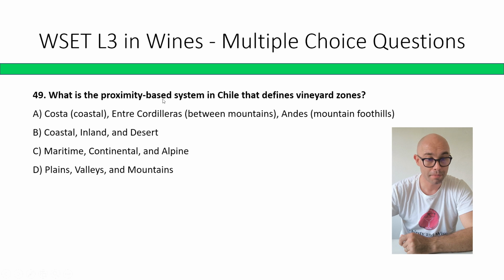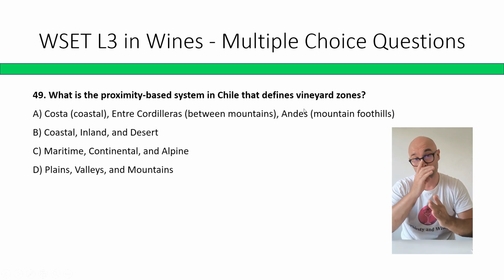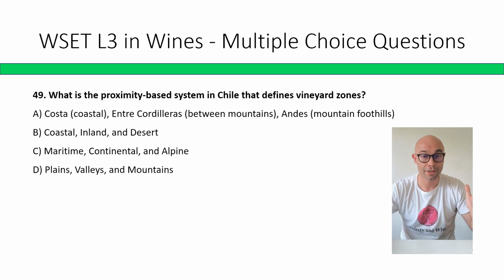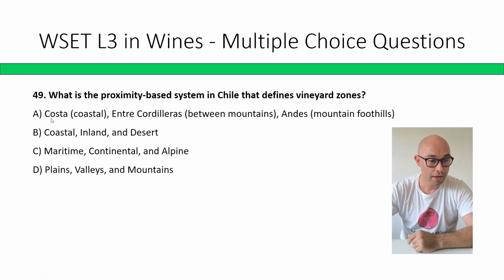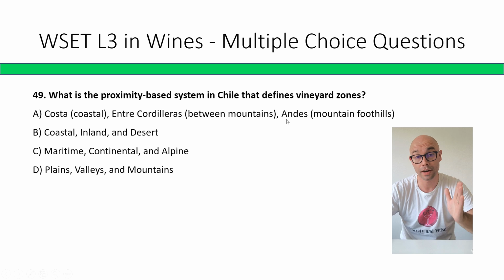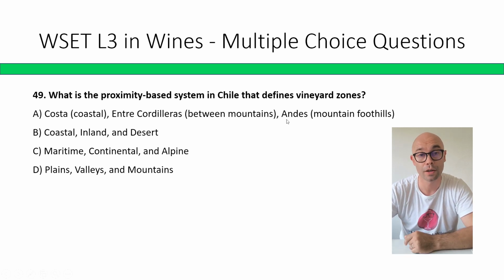What is the proximity-based system in Chile that defines vineyard zones? So this is based on where the vineyards are located from east to west. A: Coastal, entre cordilleras, between the mountains, Andes, mountain foothills. B: Coastal, inland desert. C: Maritime, continental, alpine. D: Plains, valleys, mountains. The correct answer is A: Costa, entre cordilleras, and Andes. These are actually labeling terms that you could see on wine labels.